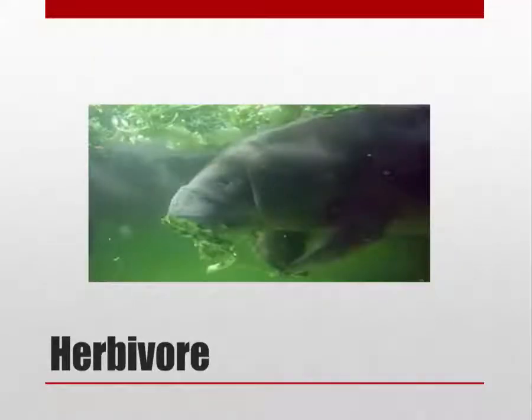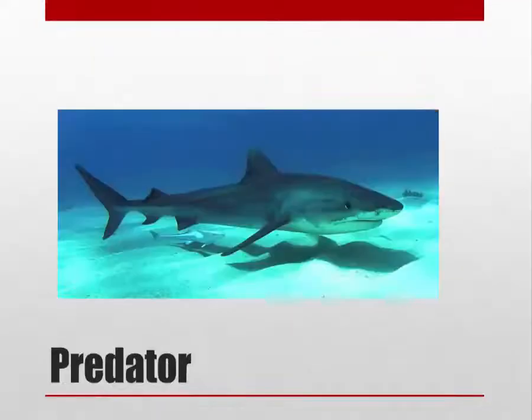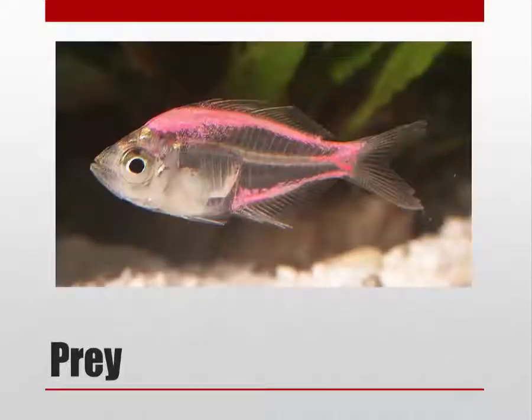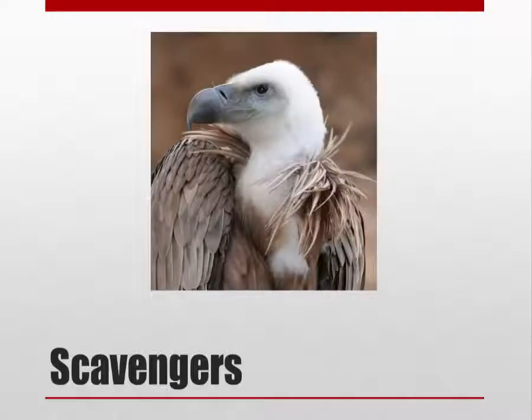We have herbivores. They eat plants. A predator hunts and kills other animals for food. A prey is an animal that is hunted and killed by others for food. A scavenger does not kill its own food, but eats what is left behind by predators and found already dead.